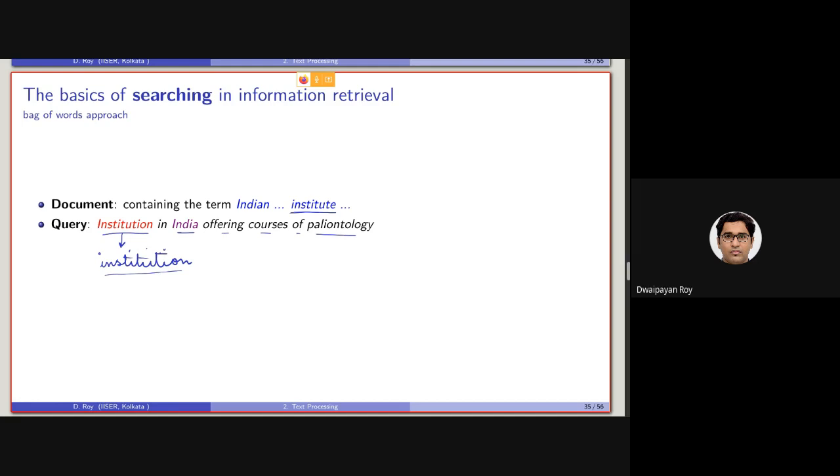So we need a mechanism to have an overlap between this and this. Because otherwise, if we just use downcasing, institution and institute will not overlap based on this bag of words approach.